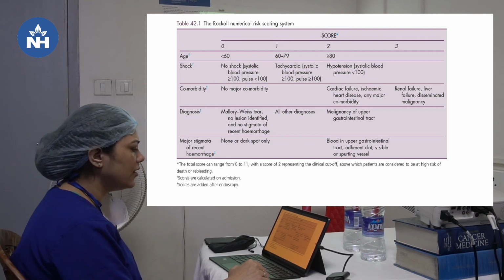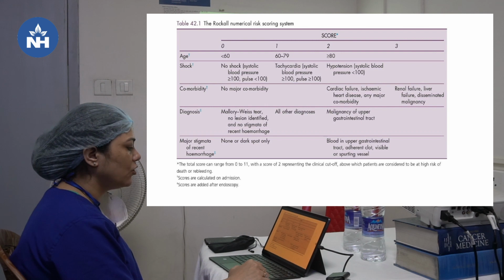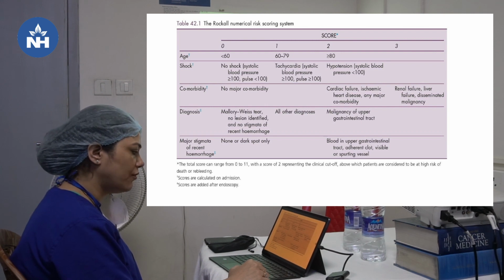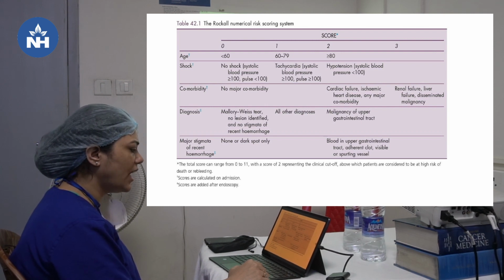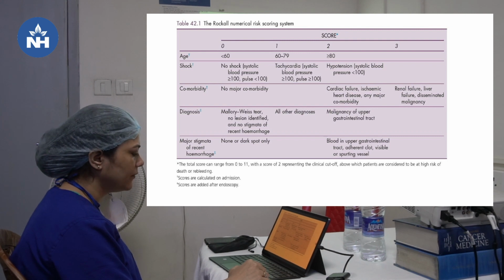So the total score ranges from 0 to 11, with a score of 2 representing the clinical cutoff, above which patients are considered to be at high risk of death or rebleeding. So this tells about the prognosis.